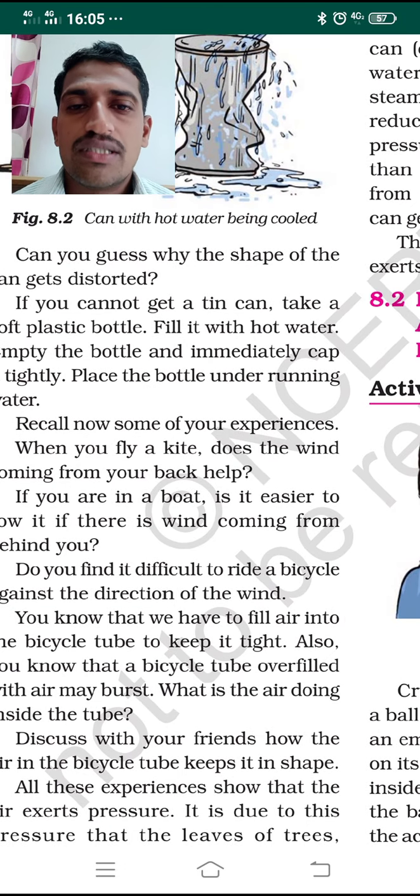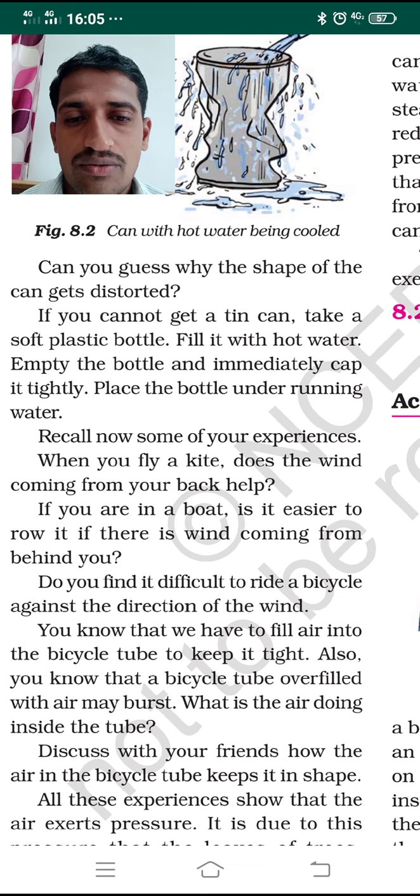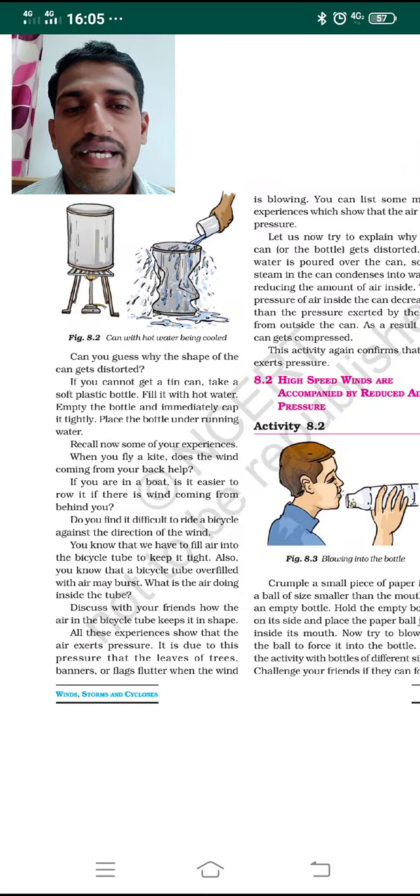If you don't have a tin can, you can do the same activity with a plastic bottle. Take one soft plastic bottle and fill it with hot water. Then empty the bottle, immediately put the cap on tightly, and place the bottle under running water. What do you see now? Again the shape of the bottle is distorted. This is the effect of air on the container, or on the shape of any object. This is how air exerts pressure on any object.